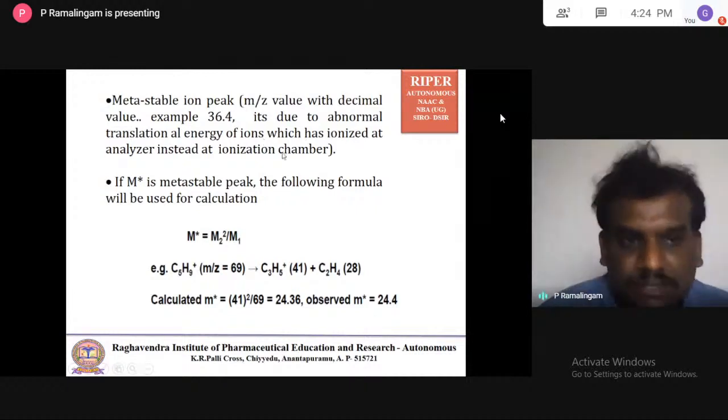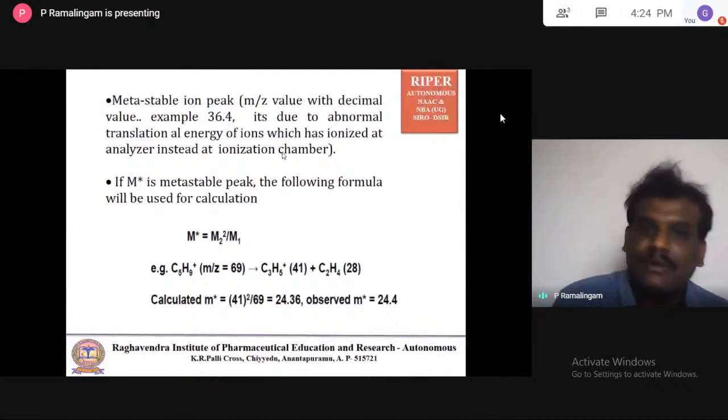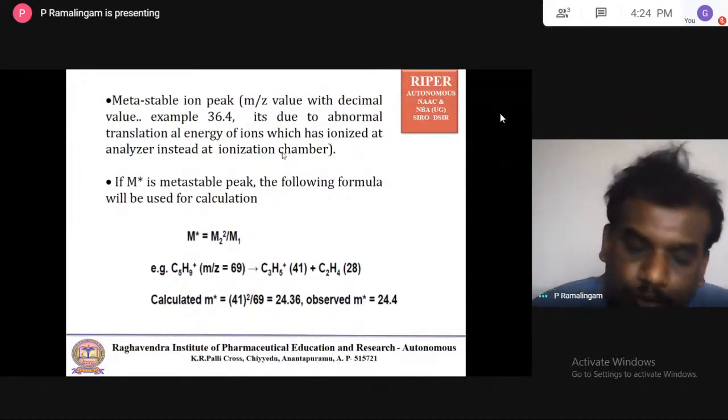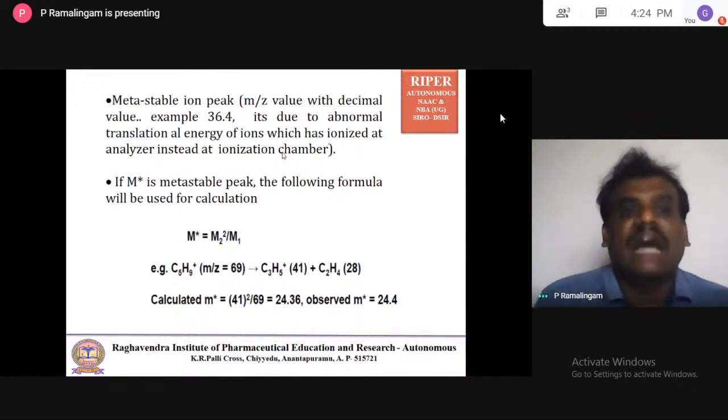It is due to the abnormal translational energy of an ion which has ionized in the analyzer instead of the ion chamber. Remember, in a mass spectrometer there are two major components. One is called the ionization chamber, which, as I told you, with different ionization techniques, converts a neutral molecule into a molecular ion and fragments.